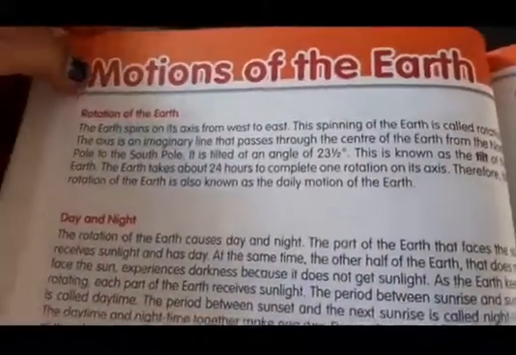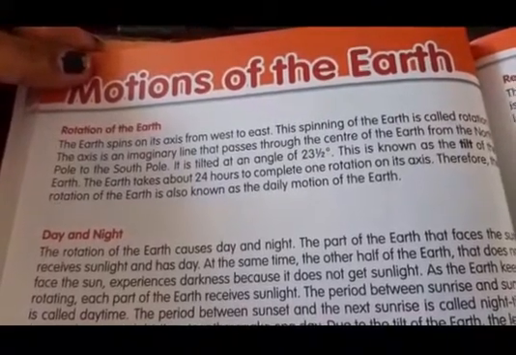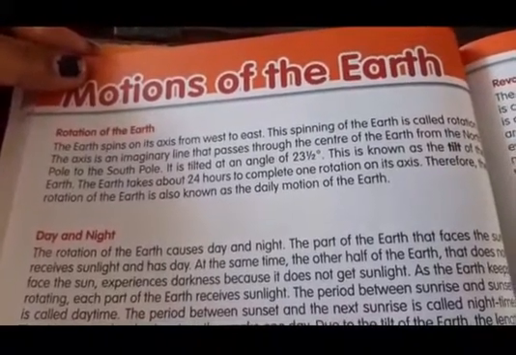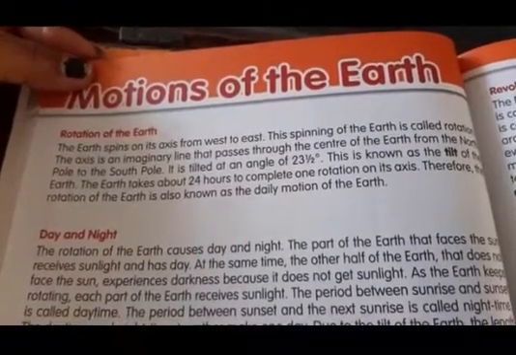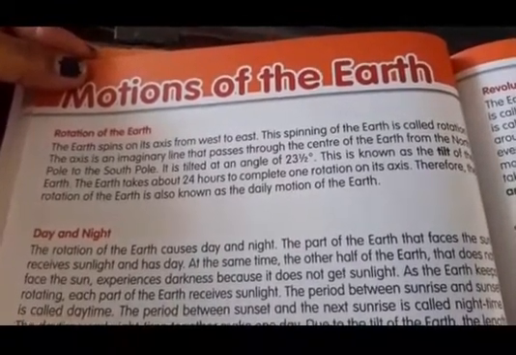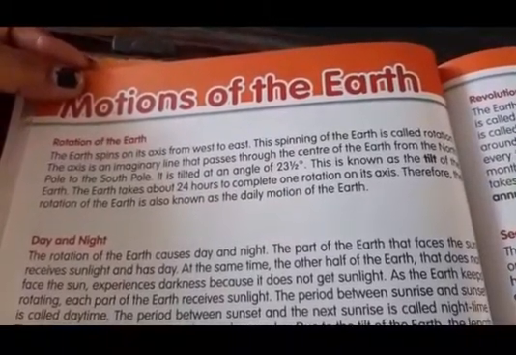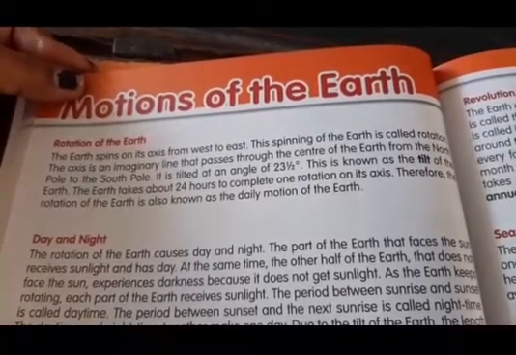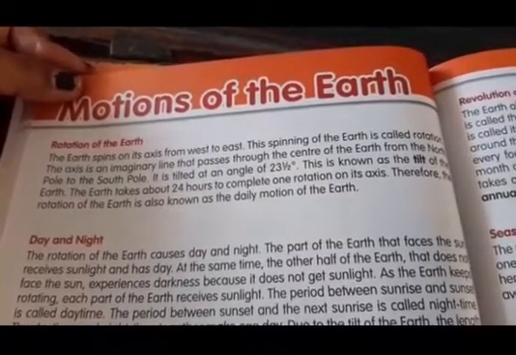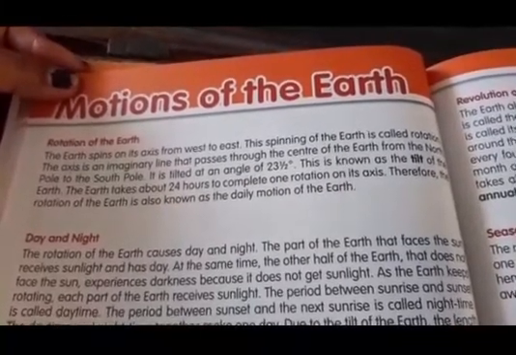Next, keep your fingers where I am reading. The earth spins on its axis from west to east. This spinning of the earth is called rotation. The axis is an imaginary line that passes through the center of the earth from the north pole to the south pole. It is tilted at an angle of 23.5 degrees. This is known as the tilt of the earth.